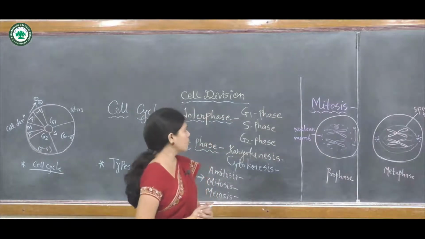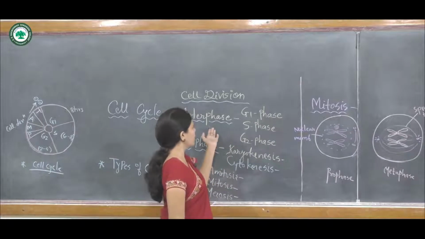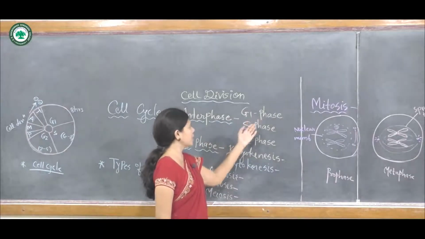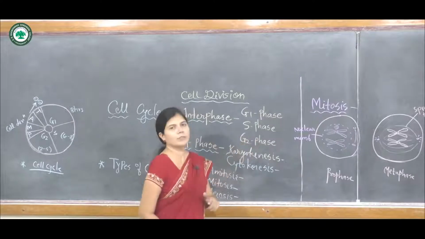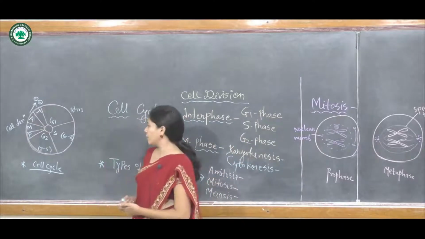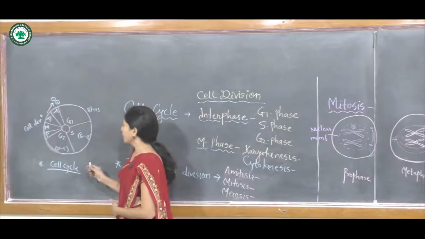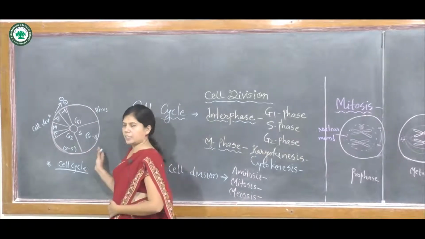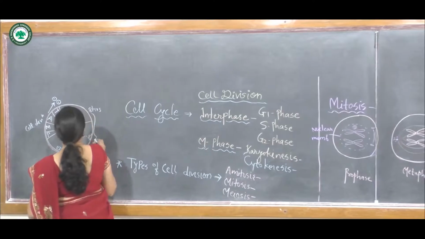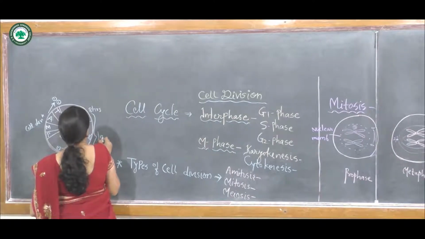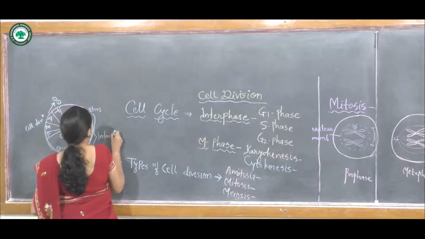Now, interphase is divided into three subphases: G1 phase, S phase and G2 phase. So friends, in a cell cycle, the G1 phase, S phase and G2 phase together are known as the interphase.